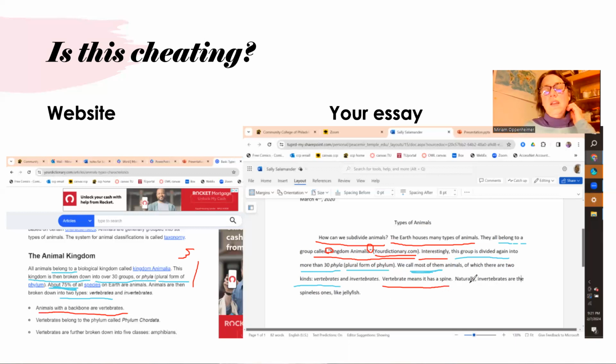So overall, sentence by sentence is too similar. I would have rather seen the sentences be reorganized, but overall, I'm going to say this is okay. Right? I really like the quotation marks and the citation of the yourdictionary.com. I really like that. Okay, let's see some other conversations.